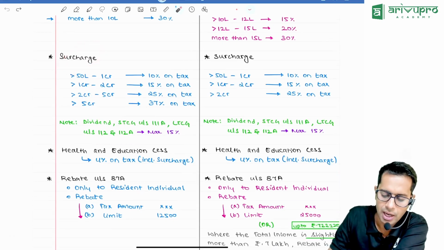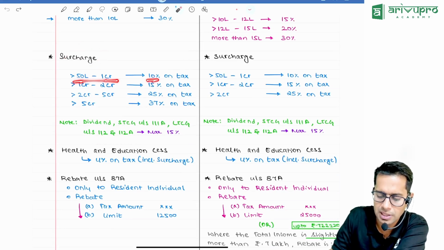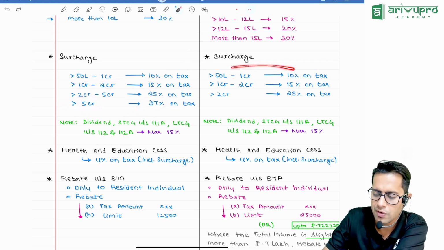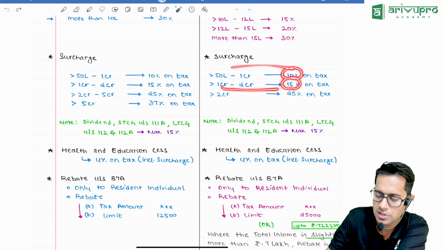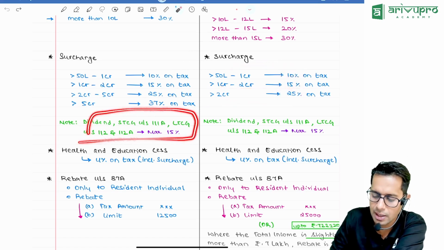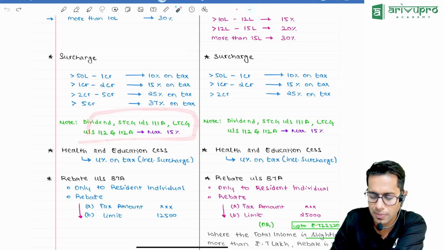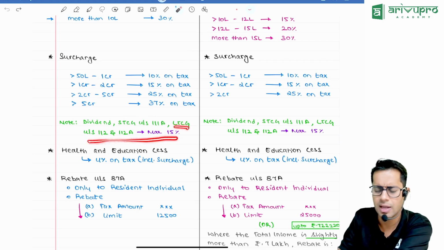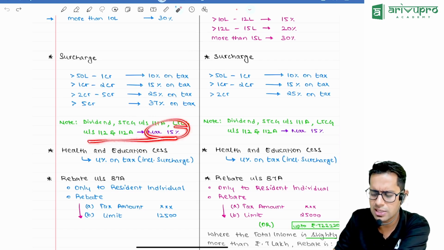Surcharge is applicable if the total income is more than 50 lakhs. If it is 50 lakhs to 1 crore, 10%; 1 crore to 2 crores, 15%; 2 crores to 5 crores, 25%; and more than 5 crores, 37%. Similarly here, more than 50 lakhs up to 1 crore, 10%; more than 1 crore up to 2 crores, 15%; more than 2 crores, 25%. Now for dividend income, long-term capital gain under 111A, short-term capital gain under 111A, and long-term capital gain under 112 and 112A, the maximum surcharge is 15%.